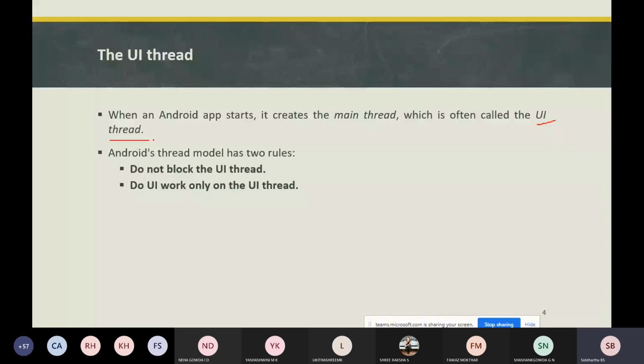First, do not block the UI thread. The UI thread needs to give attention to the drawing of the UI, and we should keep the application we develop responsive to user input. For example, there may be long running tasks, like network operations, long calculations, downloading and uploading files, processing images, or loading data.